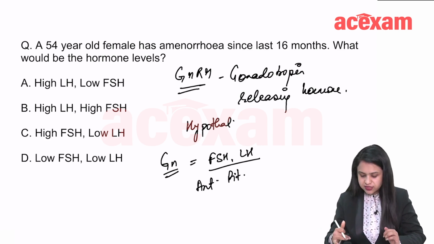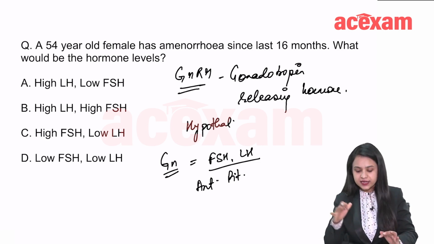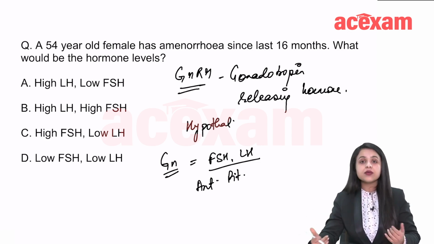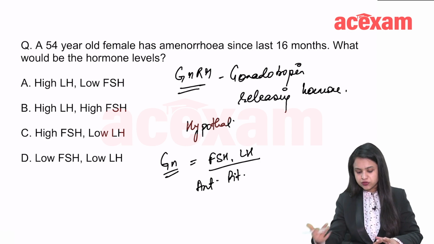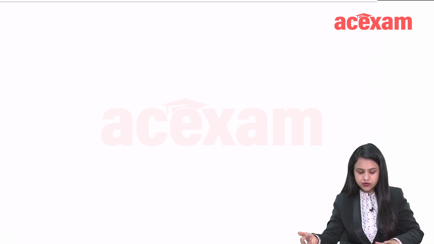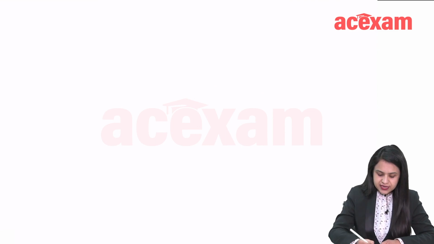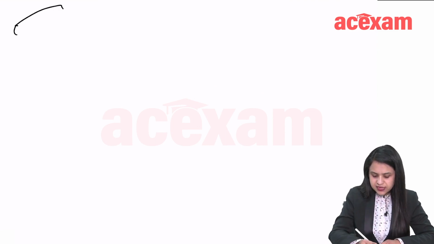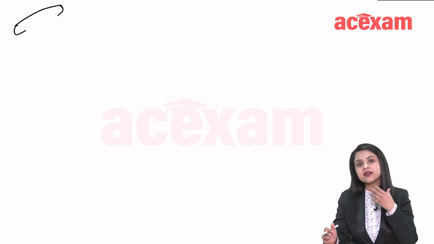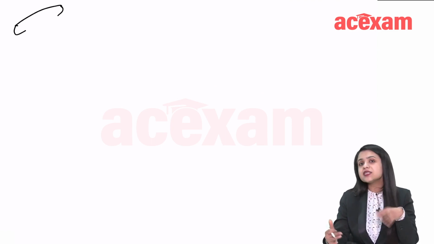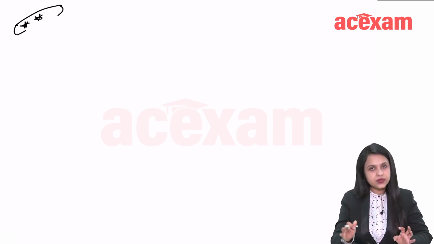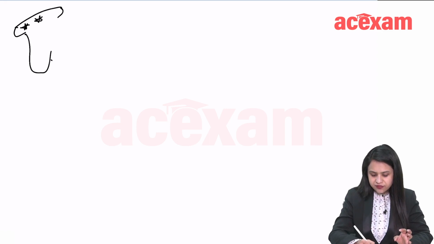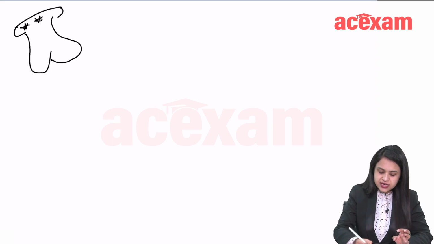Okay, why I am telling you this is because I want you to understand the entire hormonal profile so that you are able to answer such questions. So GnRH is gonadotropin releasing hormone produced by hypothalamus, and GN means gonadotropins. Basically, hypothalamus and pituitary, these are the central systems. Okay, ovary is peripheral system. So this is hypothalamus. There we have arcuate nuclei. Okay, and then we have this pituitary. So GnRH is released from hypothalamus.